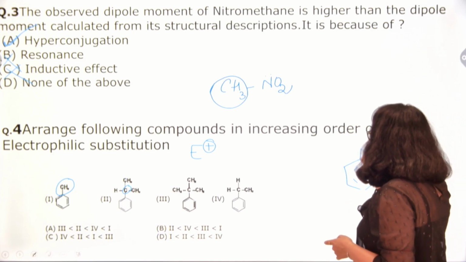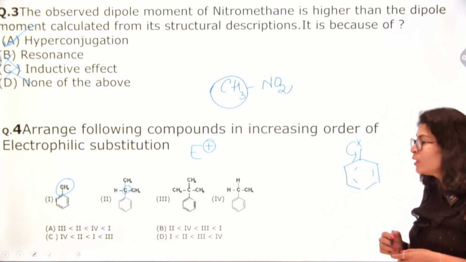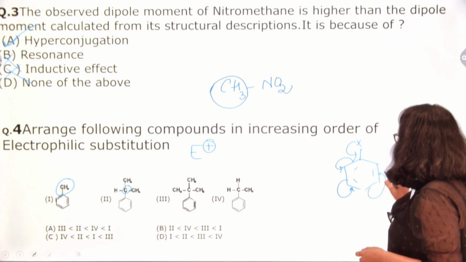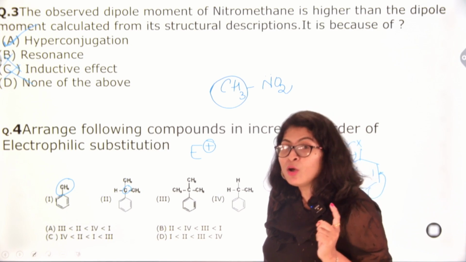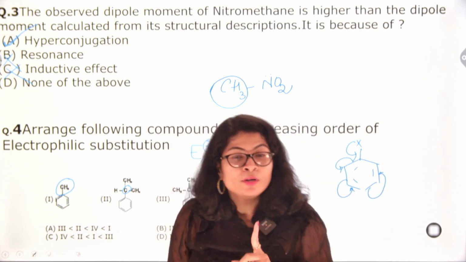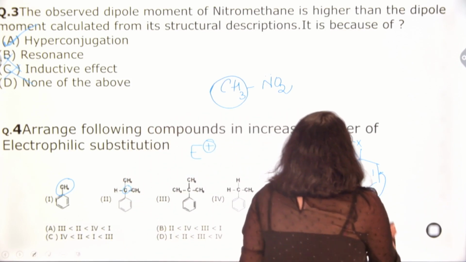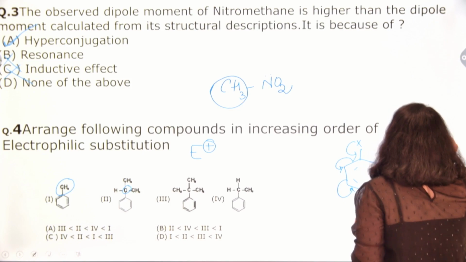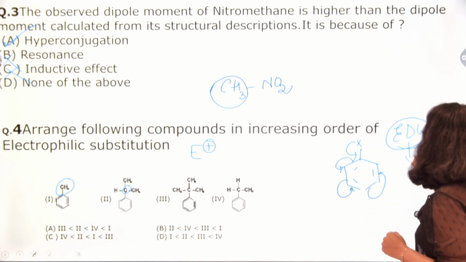Now, if there is any group that donates electrons to the ring, then what will happen? This bond will shift like this, resonance will be happening, and there will be development of negative charges on ortho and para positions.